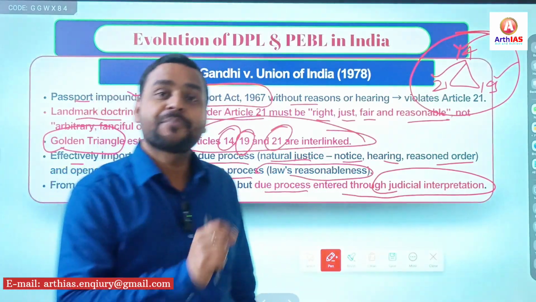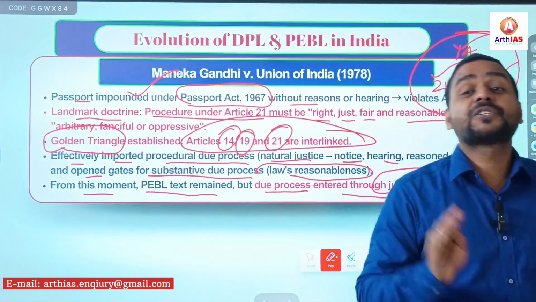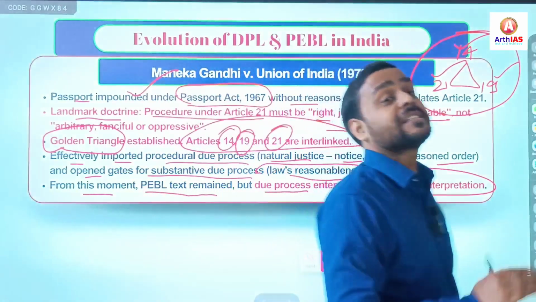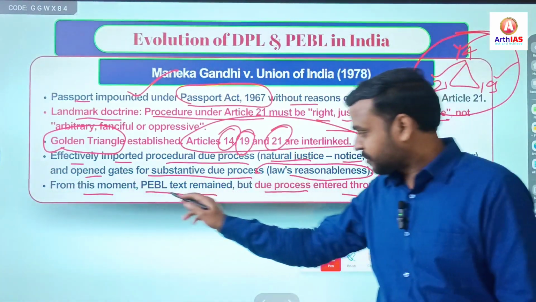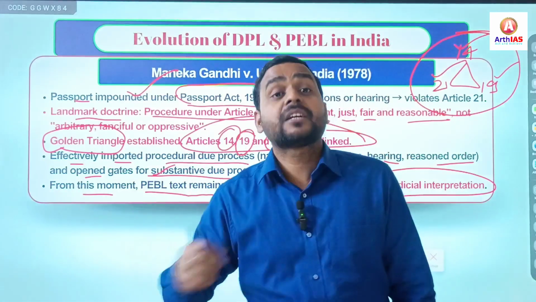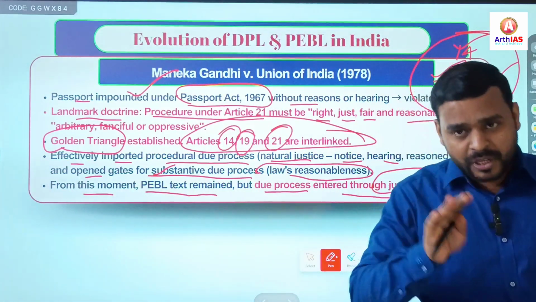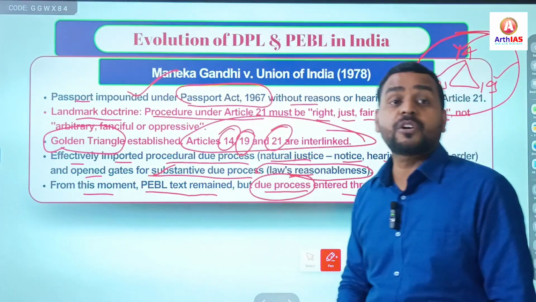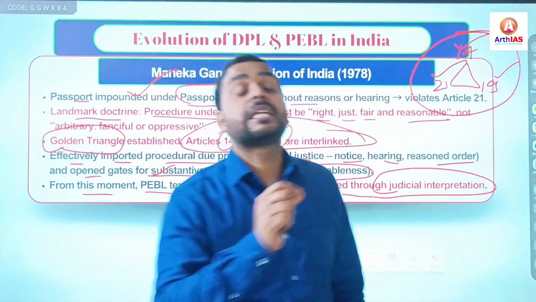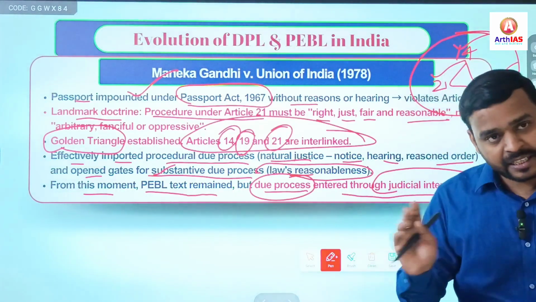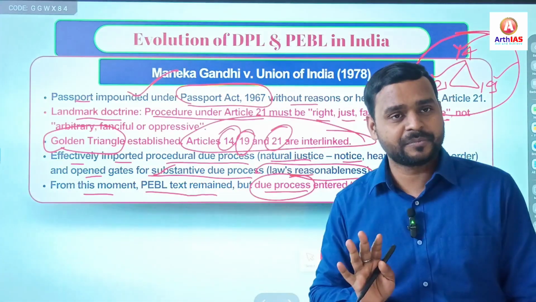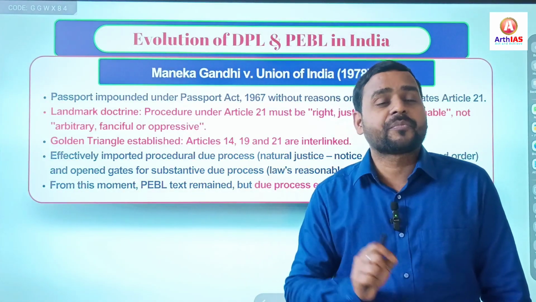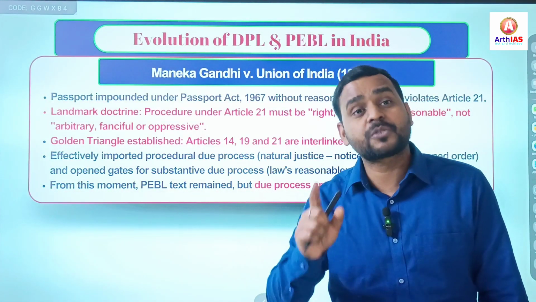So currently in India, the phrase procedure established by law remains in words in Article 21, but the concept of due process of law remains in spirit in Article 21. Simple. So, if the question arises whether Article 21 includes due process of law, your answer should be yes.